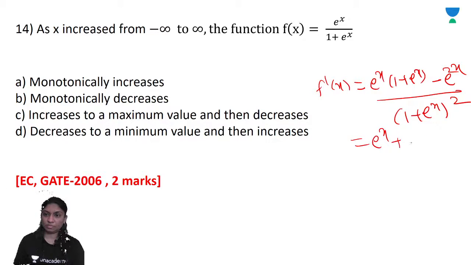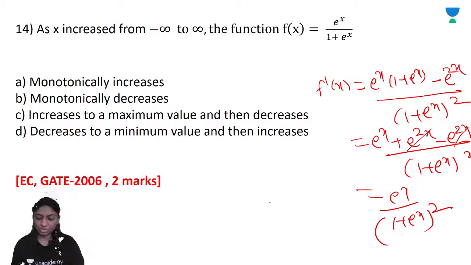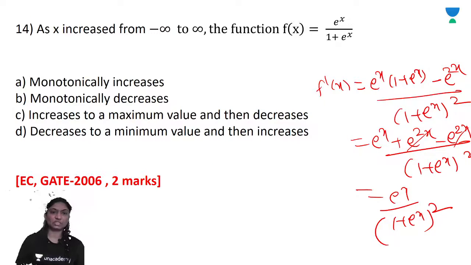E raised to x plus e raised to 2x minus e raised to 2x upon 1 plus e raised to x bracket square. You get here e raised to x upon 1 plus e raised to x bracket square. So this function is always positive for all values of x. So definitely the given function f of x is monotonically increasing.